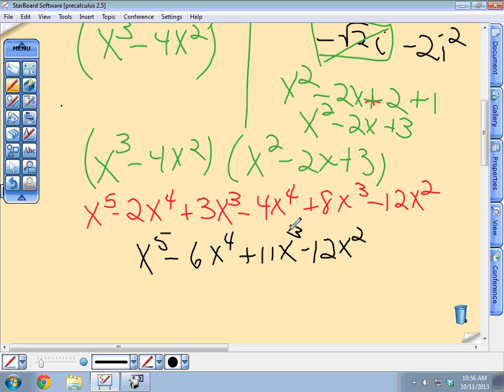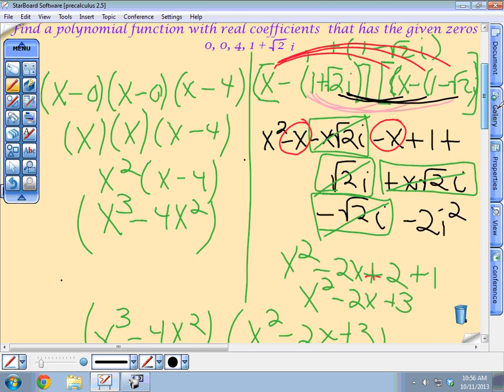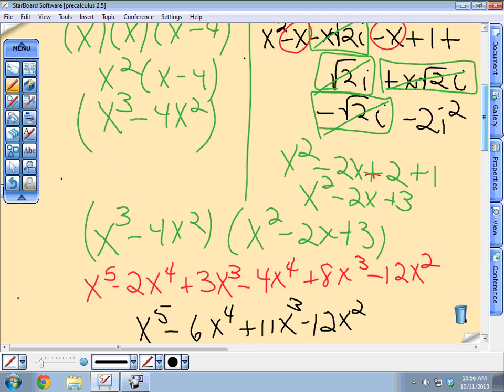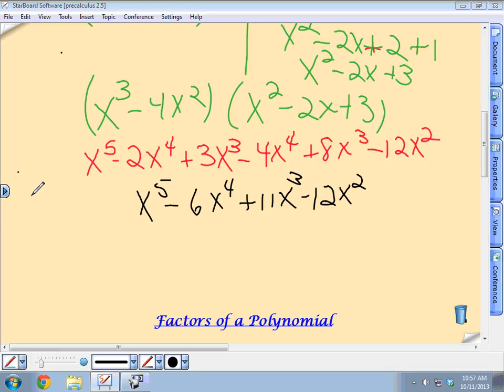Okay, so everyone's there. Now, is this the answer to my question? My question was, find a polynomial function where those are the real coefficients. So is this my polynomial function? Should be. Now, is that my only answer? Is that my only polynomial? Most likely not.